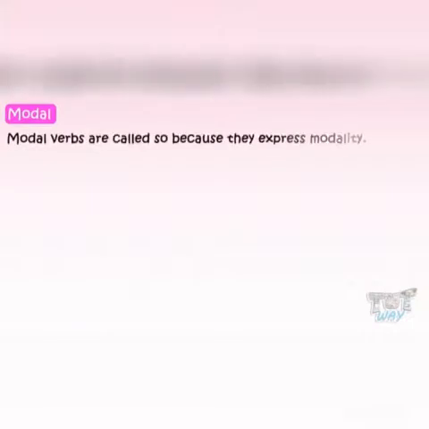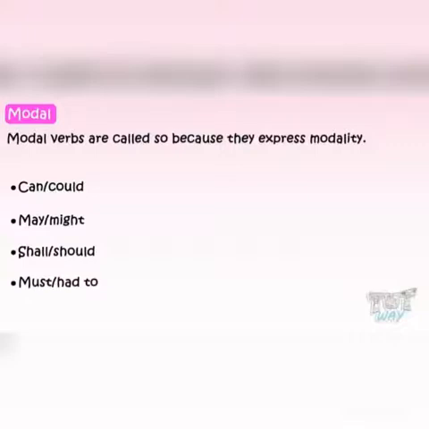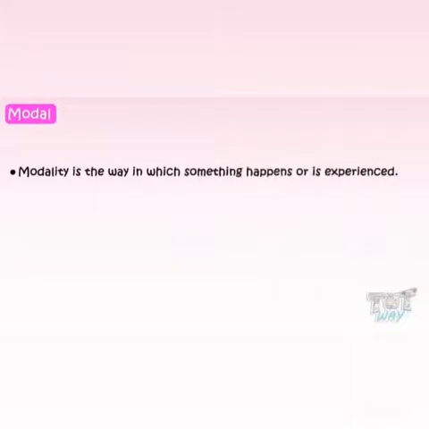Modal verbs are called so because they express modality. Some of the commonly used modals are can, could, may, might, shall, should, must, and had to. Now let's learn what this modality is. Modality is the way in which something happens or is experienced.